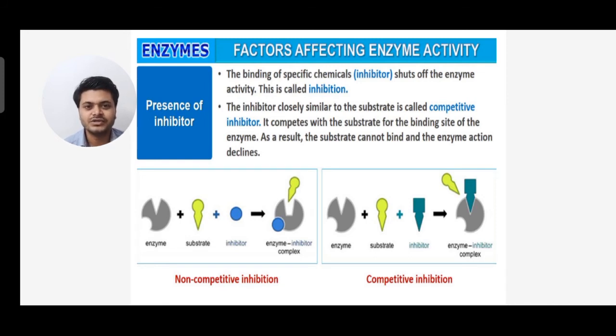So you can see below non-competitive inhibition and competitive inhibition. For non-competitive inhibition, you can see one enzyme, one substrate, and one inhibitor. The substrate is in the active site, but the inhibitor is binding at the opposite side. Whereas in competitive inhibition, we have seen the enzyme, substrate and inhibitor, where substrate and inhibitor compete to bind with a specific site. In non-competitive inhibition, the substrate and inhibitor don't compete for binding.